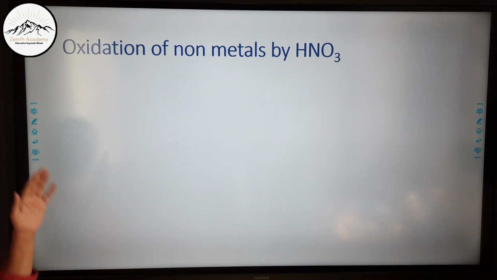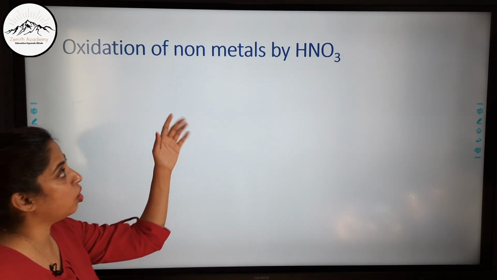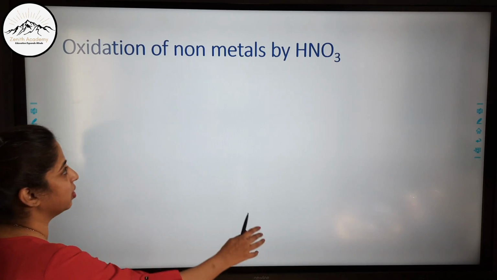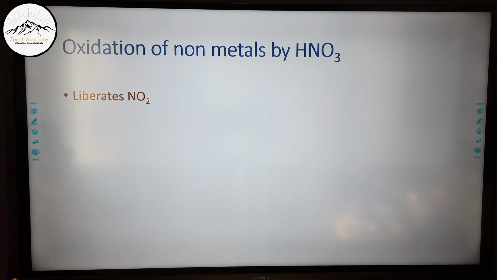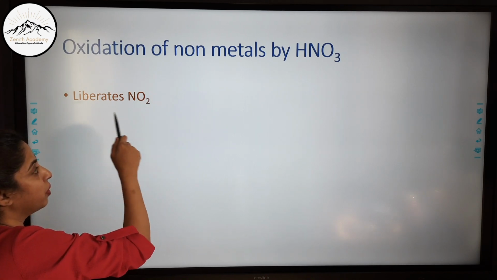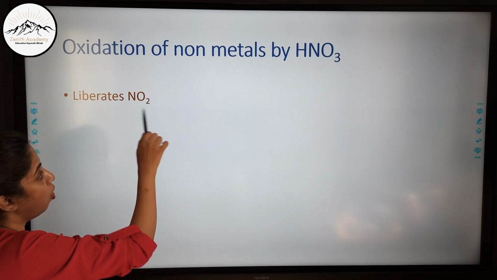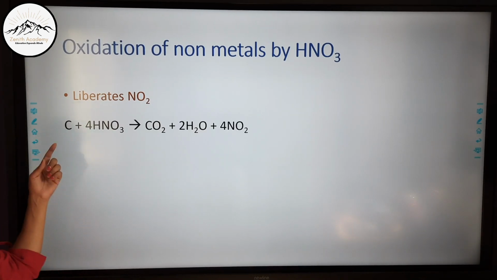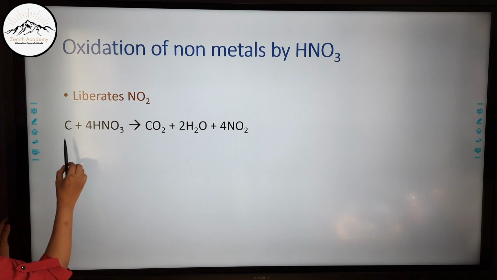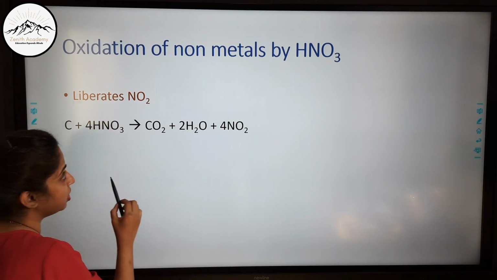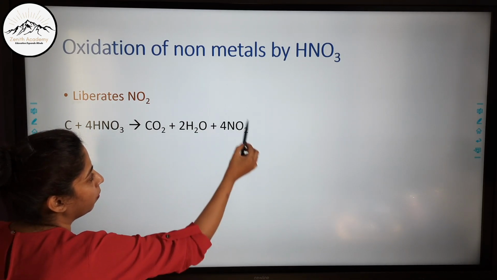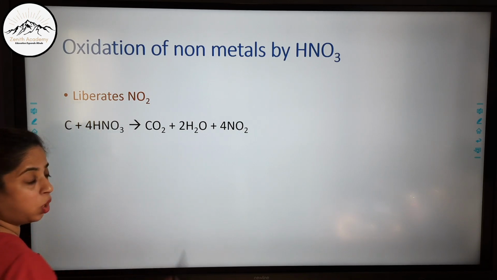Now let us see the first reaction, that is oxidation of non-metals by nitric acid. Whenever nitric acid reacts with non-metals, it liberates NO2, nitrogen dioxide. Here carbon is a non-metal, it reacts with nitric acid to form NO2, and carbon dioxide and water are formed.